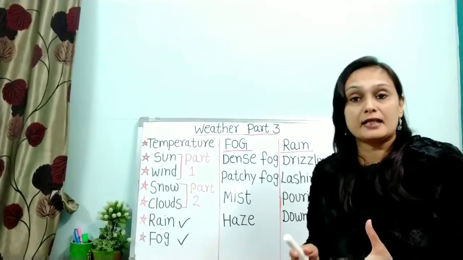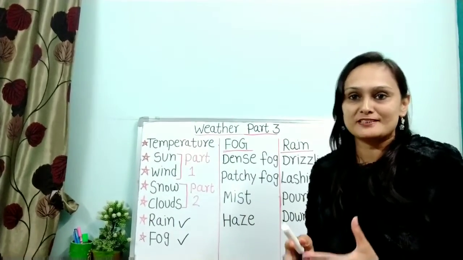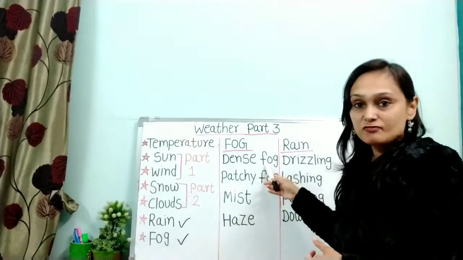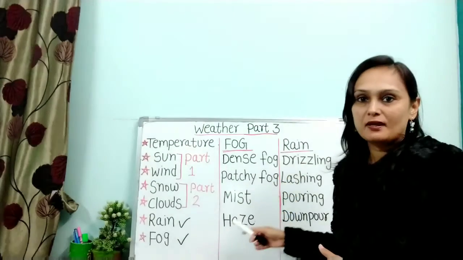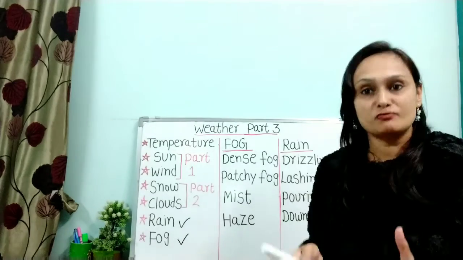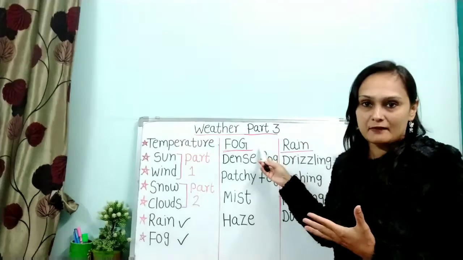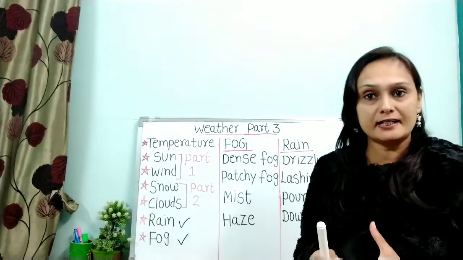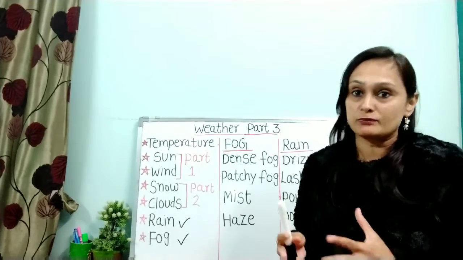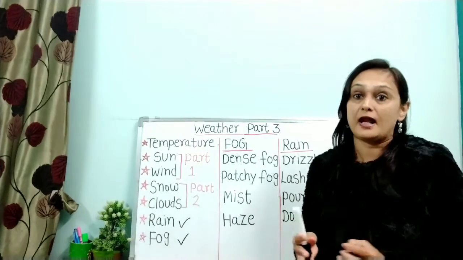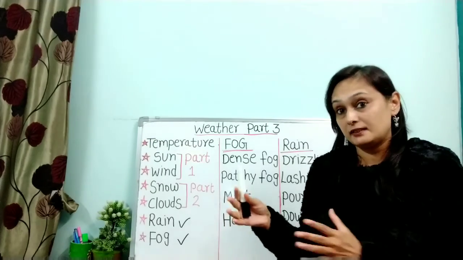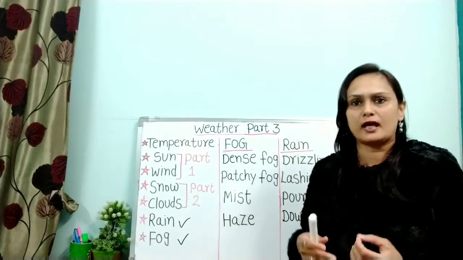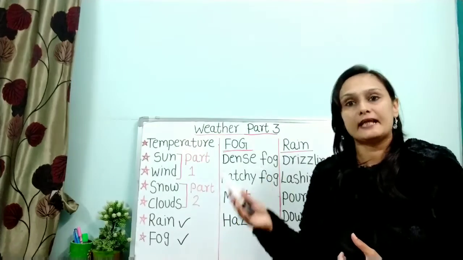Talking about weather in terms of fog, you will use terms like dense fog, patchy fog, mist and haze. But first we need to understand what is fog. Fog होता क्या है? Fog means कोहरा, a weather condition in which small drops of water come together and form a thick cloud to the ground or sea, and that makes it difficult to see. कोहरे में क्या होता है? आप properly देख नहीं पाते, ठीक से देख नहीं पाते.